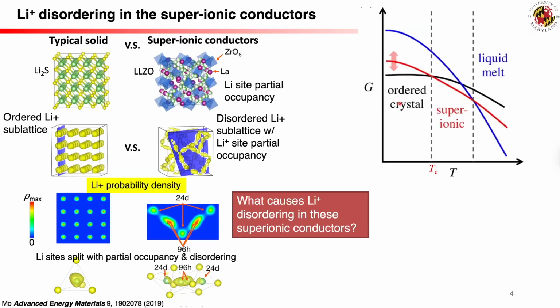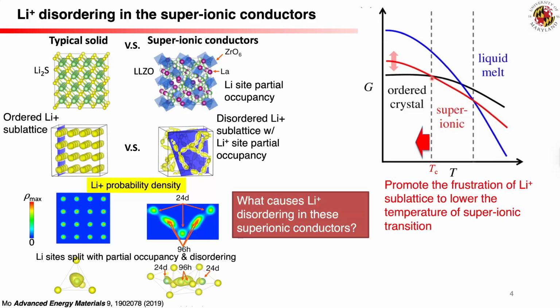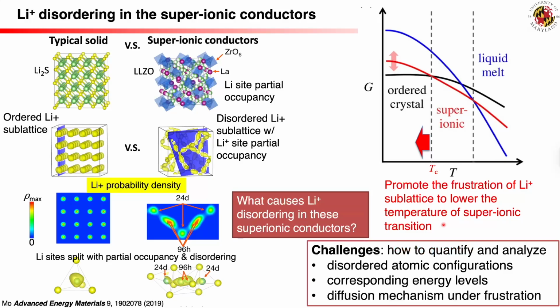The increased entropy of the disordered lithium-ion sublattice enables the super-ionic transition, as illustrated in the Gibbs energy curve on the right. A key strategy for designing super-ionic conductors is to lower the transition temperature Tc by promoting frustration or disordering in mobile ion sublattices. To achieve this, it is crucial to understand the underlying frustration mechanisms of super-ionic conductors.